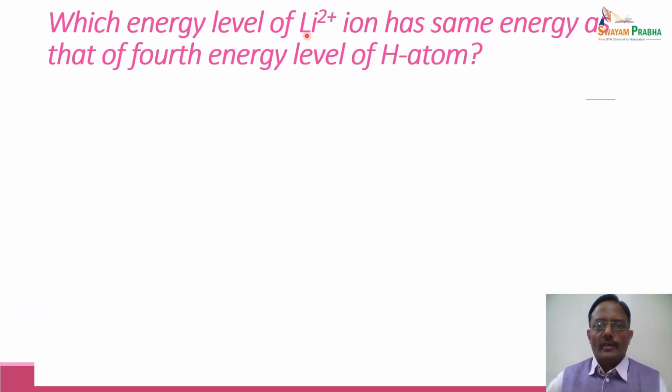Which energy level of Li positive ion has the same energy as that of the fourth energy level of hydrogen atom? Now this is a complicated question. We will see that this is Li2 positive ion. It is having a single electron in it, so we call this a hydrogen-like atom. And so we can apply Bohr's theory to this particular atom, and we can calculate its radius or Bohr's radius of that particular electron.